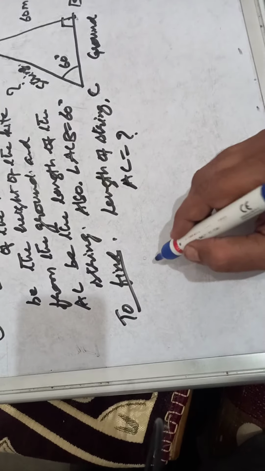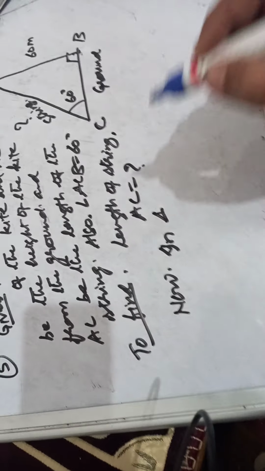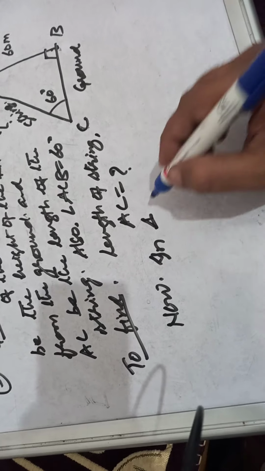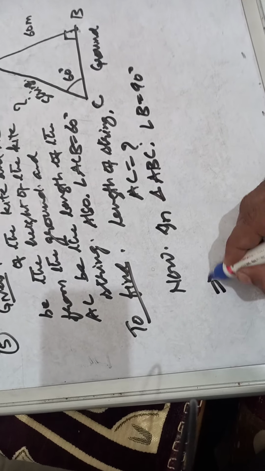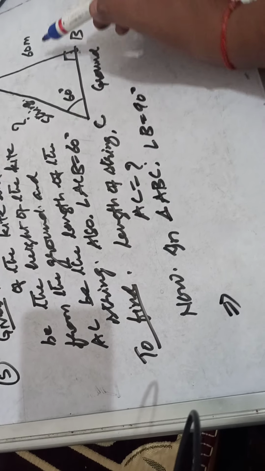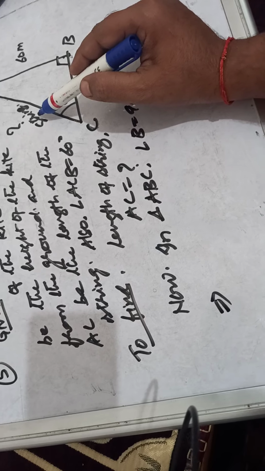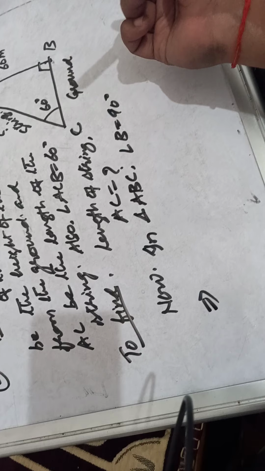Okay children, now a very simple question. In triangle ABC, angle B equal to 90 degree. This implies that the perpendicular is given, the hypotenuse is asked and the angle is given, so sine theta is sufficient to find it.